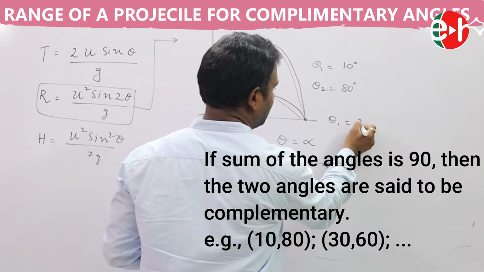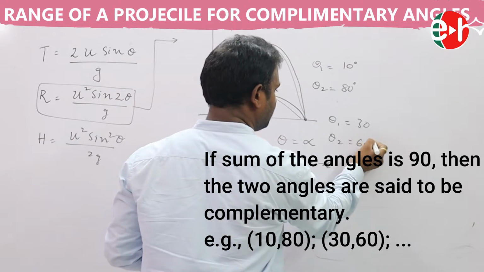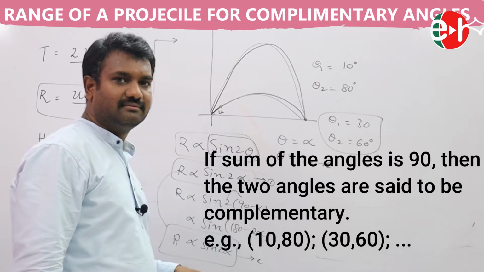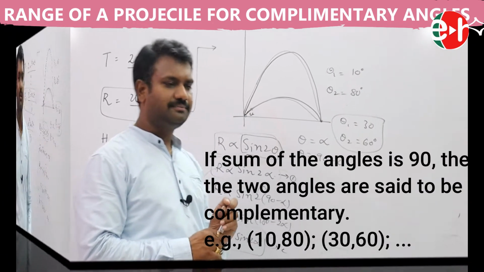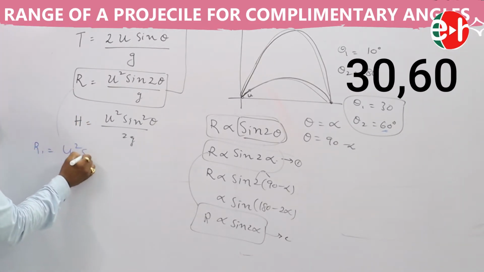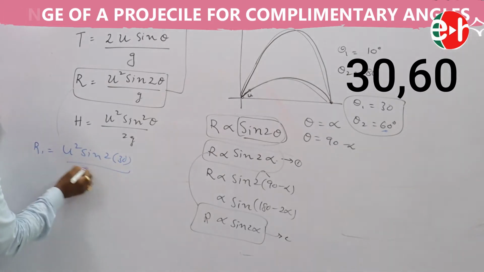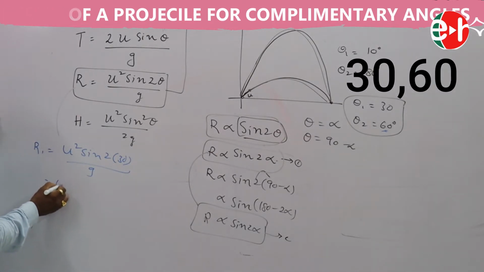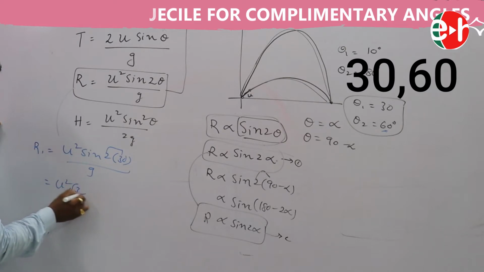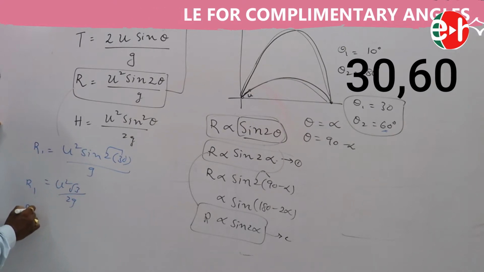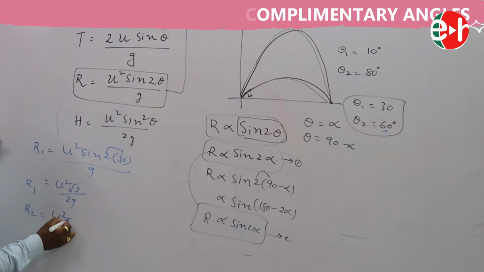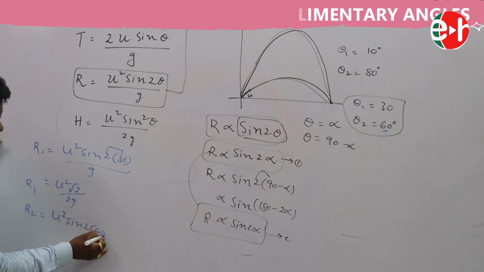If theta 1 is equal to 30 degrees, theta 2 must be 60 degrees. Then we get the same range, because 30 plus 60 equals 90. Would you like to check it? If theta equals 30, R1 is equal to u square sin (2 into 30) by g, which is u square sin 60 by g. Sin 60 is root 3 by 2, so root 3 by 2g into u square. This is R1. So what about R2? When theta equals 60, R2 is u square sin (2 into 60) by g.